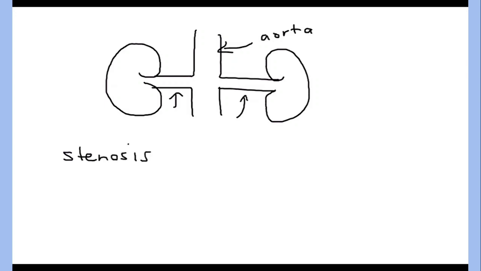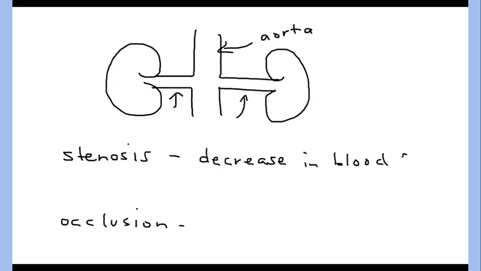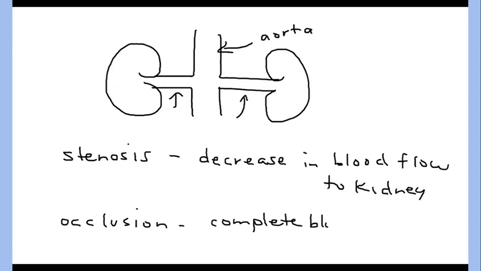Now we can easily understand the difference between stenosis and occlusion. Stenosis means a decrease in blood flow to the kidney, and occlusion means complete blockage of blood flow to the kidney, right?